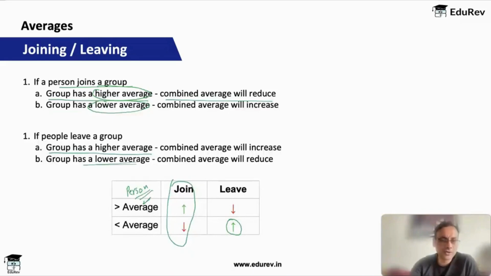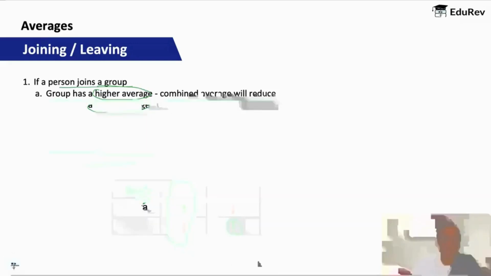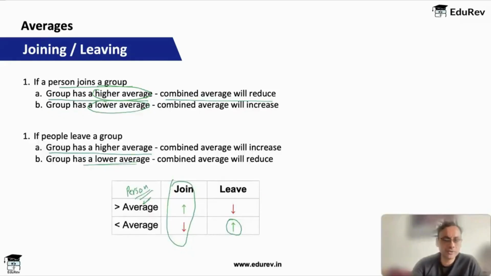If the group has a lower average instead, that means you have a higher average than the group, and you leave the group, then what happens? The average goes down. Okay, so this will be useful. Let's do one question to understand this better.